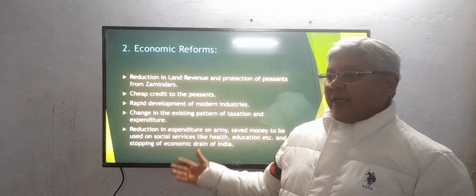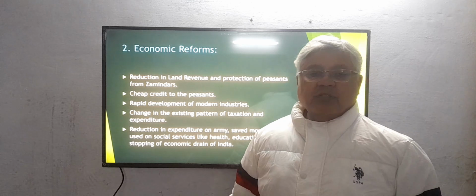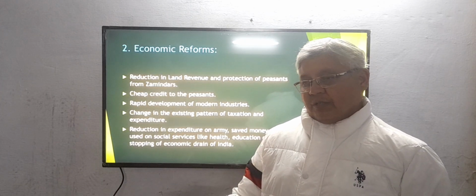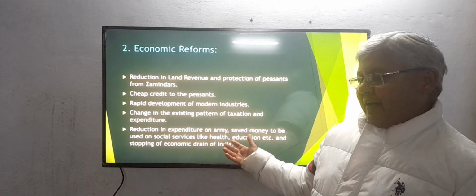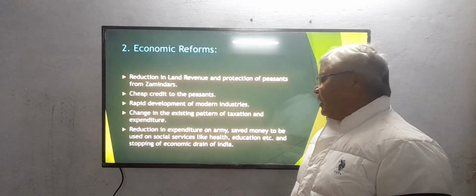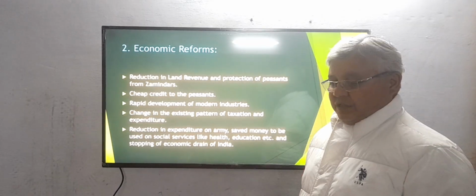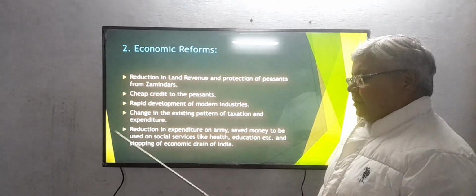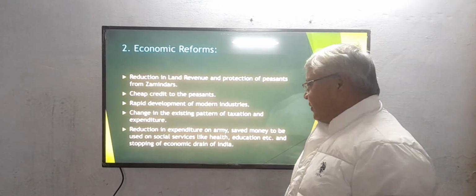That is why Indians wanted this taxation to be made easier. It should be changed. The present system is not good for the farmers, and there should also be a change in the existing expenditure system, which was faulty and not favorable for the Indians.